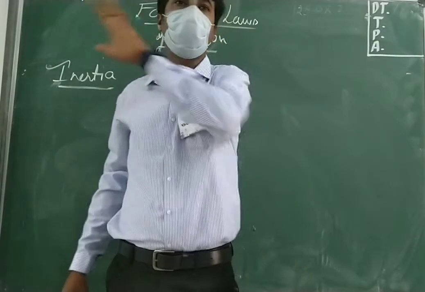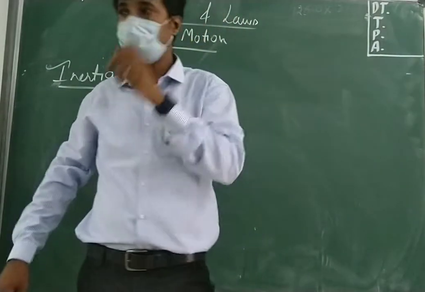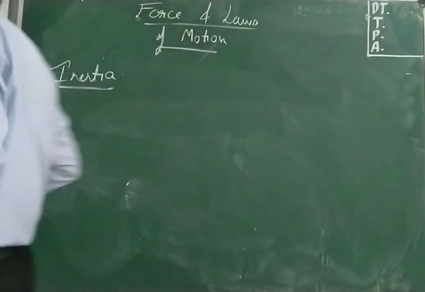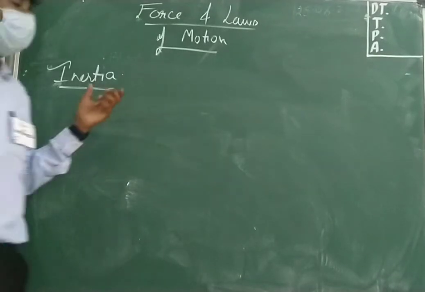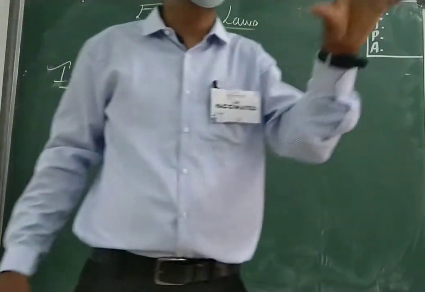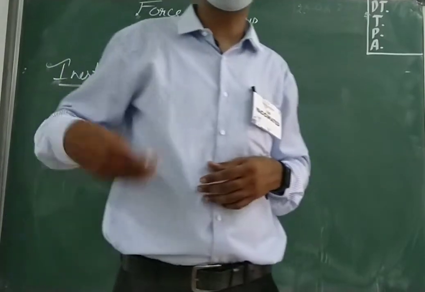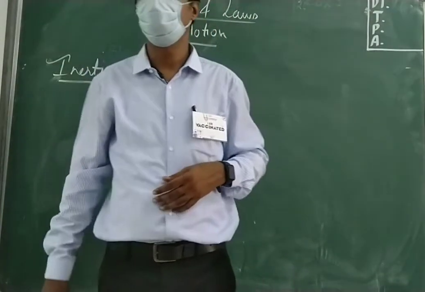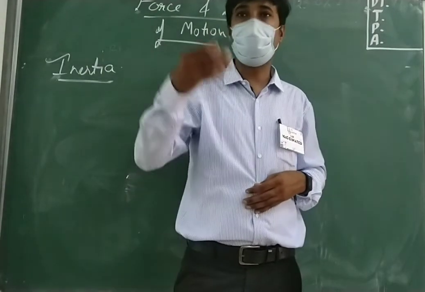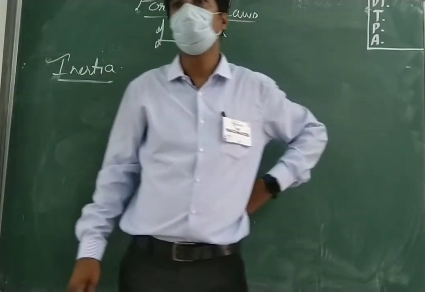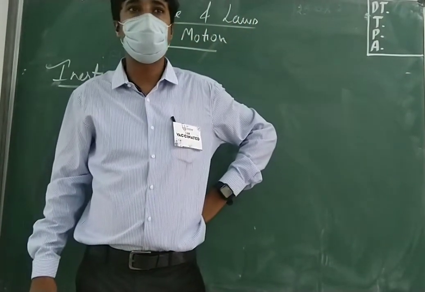I will be telling you inertia three times. Under inertia, inertia is opposition. Suppose I am telling you to complete your work on time. Write this question and you say I will not write. That is inertia.